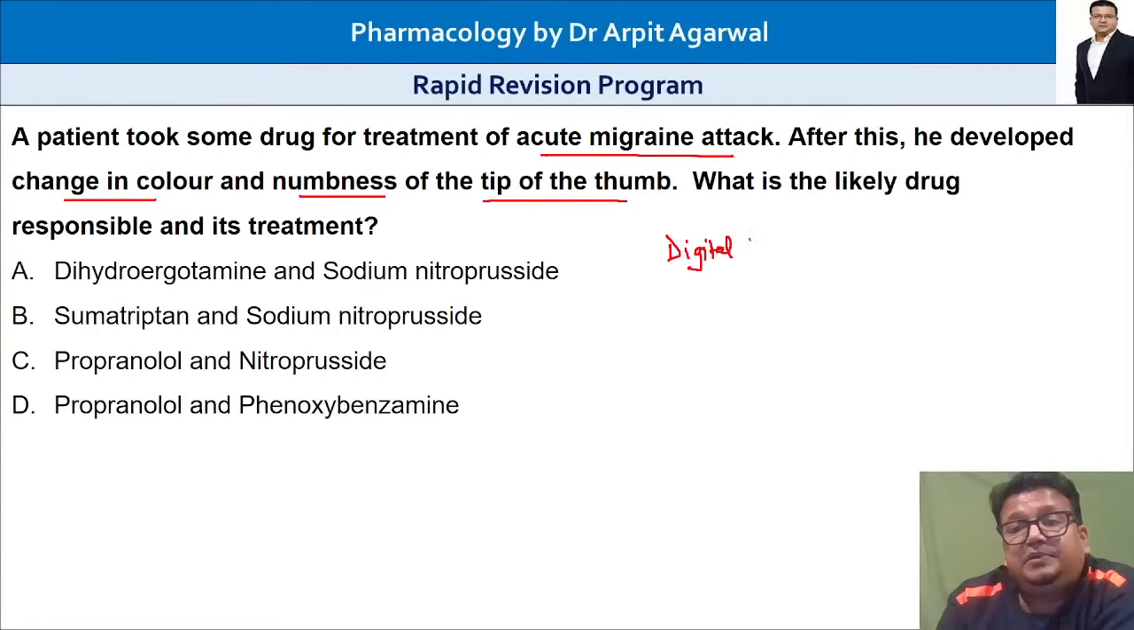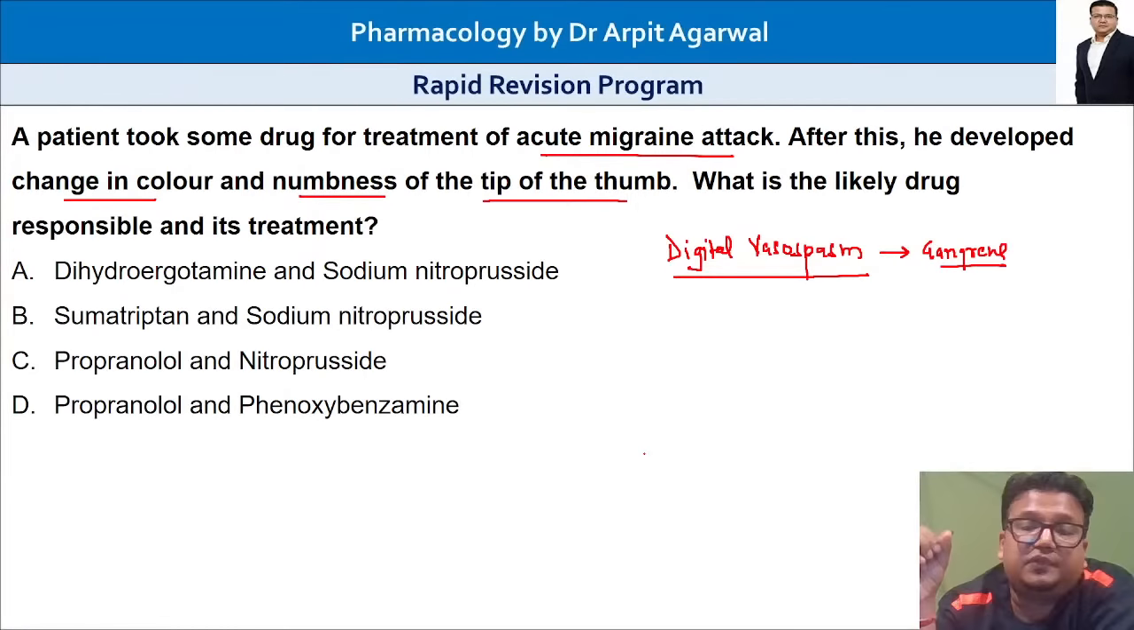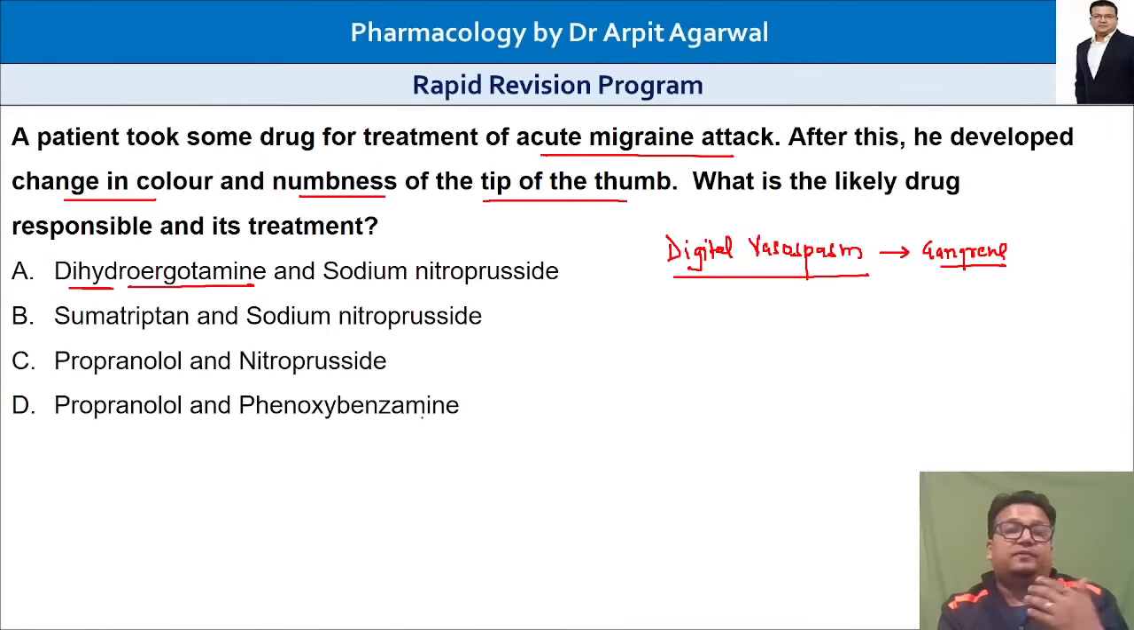Patient has developed digital vasospasm, which if untreated may lead to gangrene. Right now, it is digital vasospasm that has caused cyanosis of the tip of the thumb and numbness. Loss of sensation has occurred, and this is caused by nothing but ergotamine. Ergot derivatives are notorious for causing digital vasospasm, which can lead to gangrene.